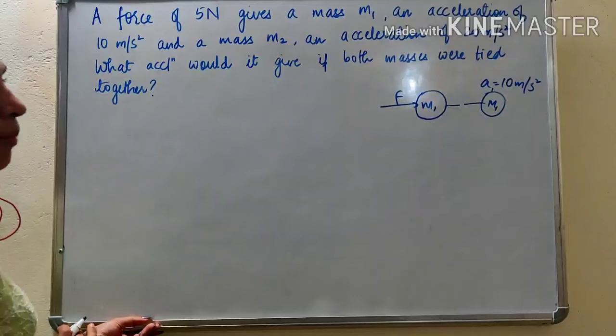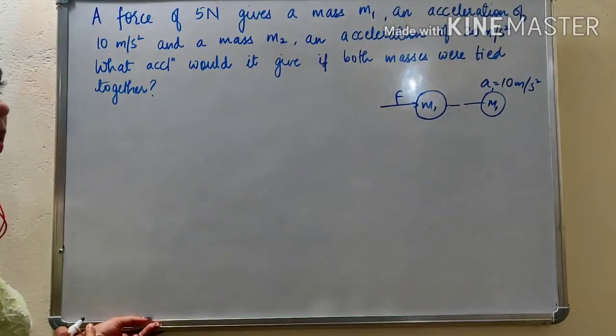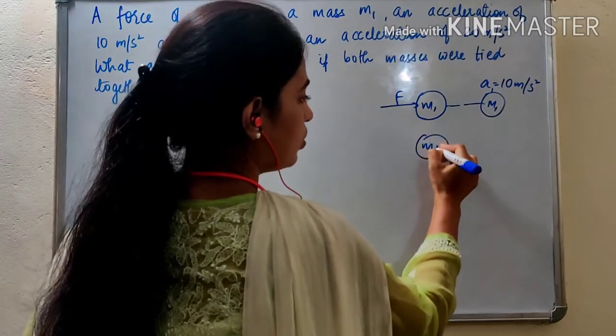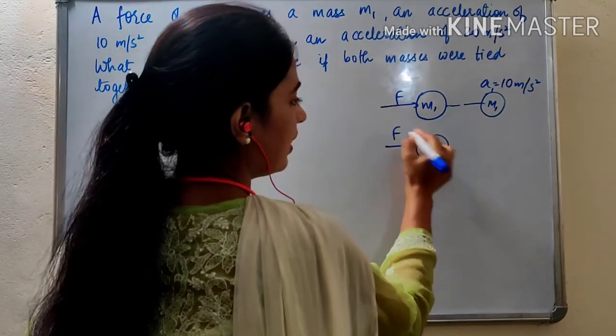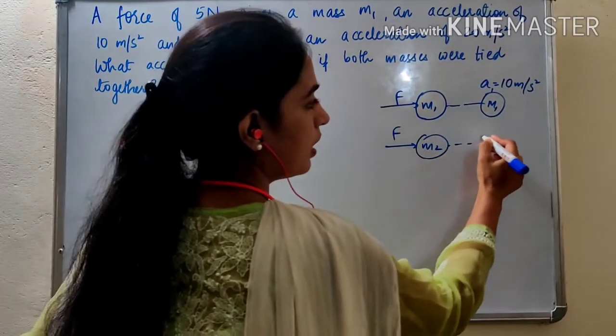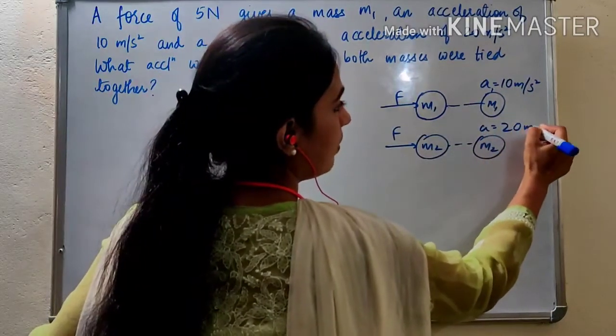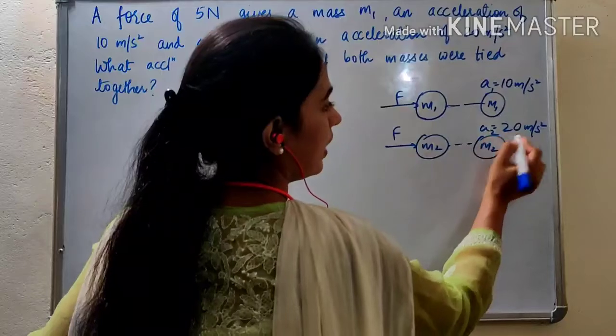And a mass m2 an acceleration of 20 meter per second square. That means another mass m2 is accelerated by the same force to an acceleration of 20 meter per second square, A2.